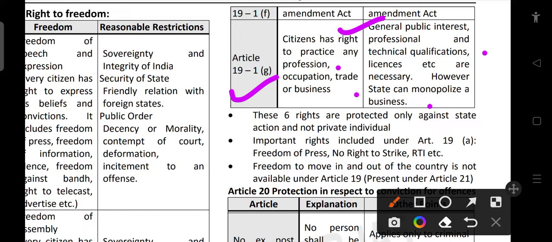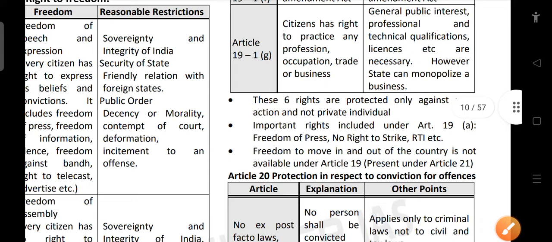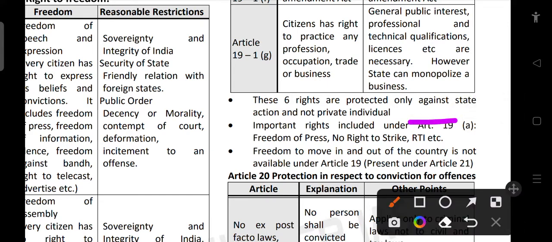Someone without a medicine degree cannot go and practice medicine, right? So these are some of the restrictions. We need certain technical qualification and license for certain jobs. And then these are the 6 rights. These 6 rights are protected only against state action and not private individuals. So this is against the state only, not private.